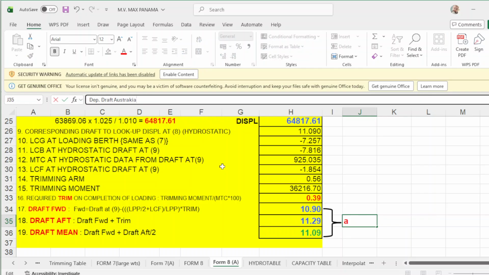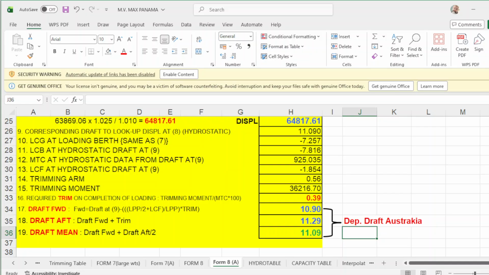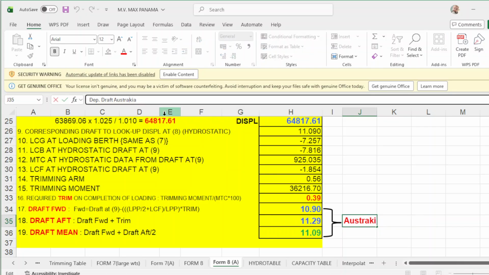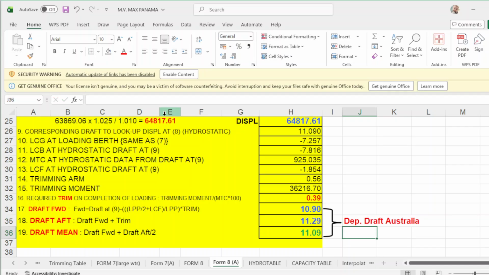Australia, okay? Australia, that will be L. So this is your required departure drop when you depart in Australia, and your trim should be 0.39.